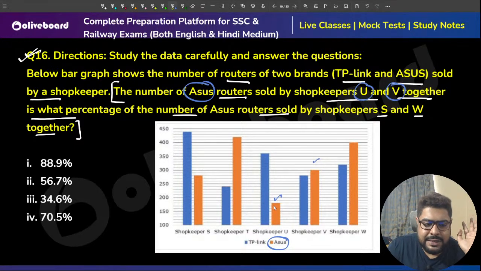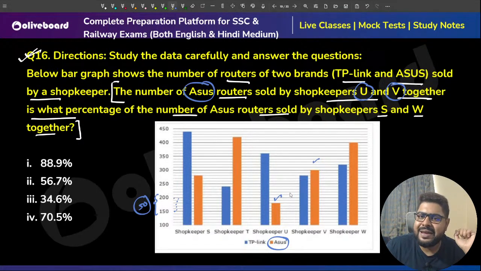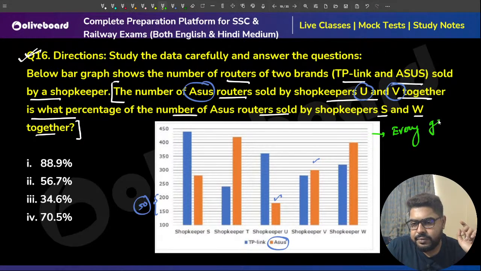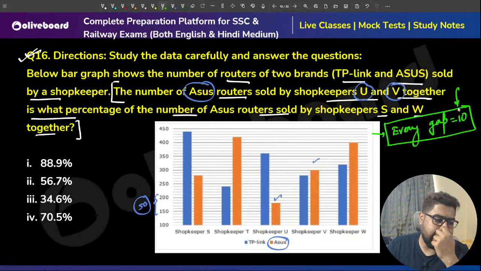How to calculate, sir? This is between 150 and 200. This is not exactly between, and that is the problem. So this is a gap of 50. How many lines are there, sir? 1 gap, 2 gap, 3 gap, 4 gap, 5 gap. Meaning, sir, in this particular chart every gap is worth 10. Every gap is equal to 10, sir. Done, sir? Done.